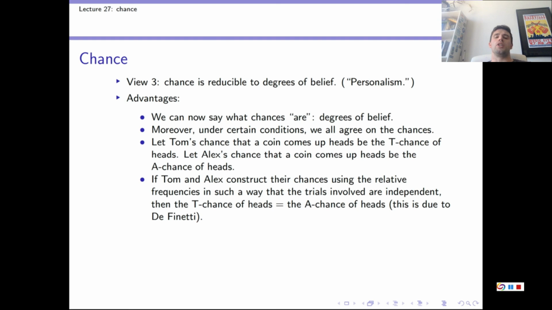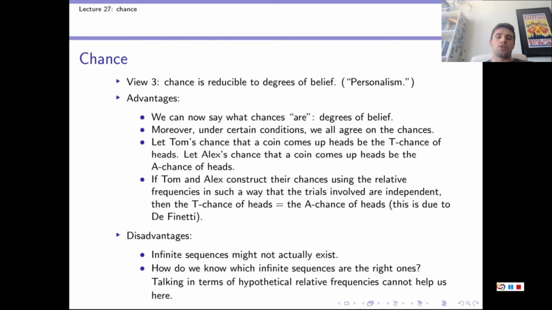So if we flip that coin infinitely many times, our personal chances are the same. So this gets some way around the problem of everyone having their own personal chance of something happening. And this result, the agreement, is due to a guy called De Finetti. So there are some plaudits for this third view.